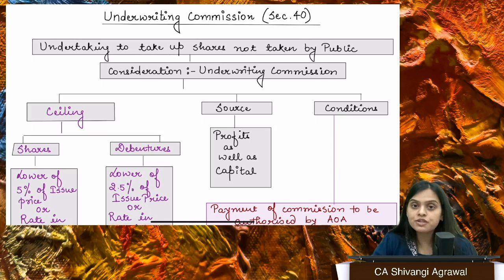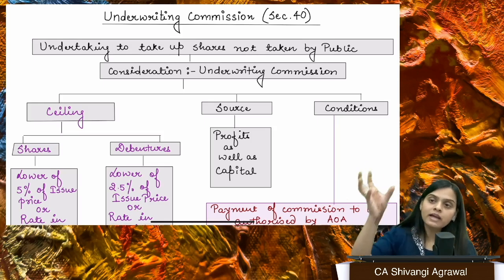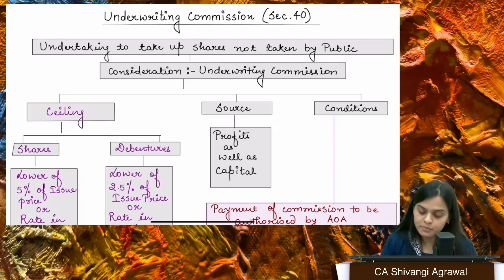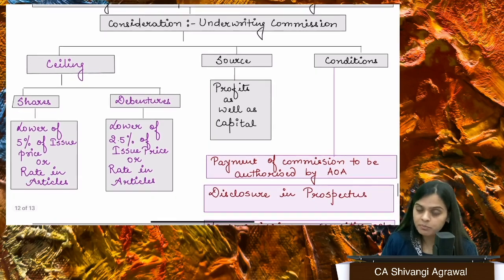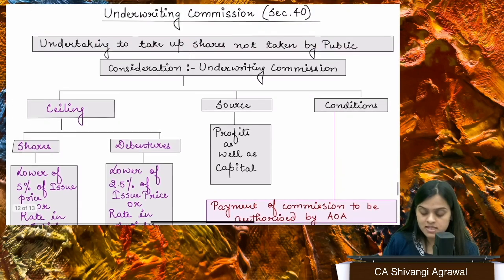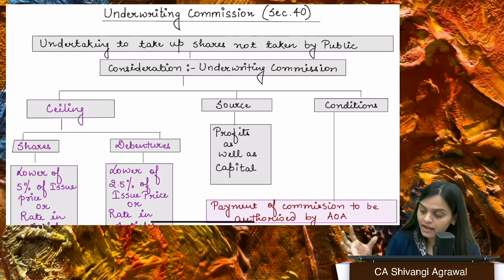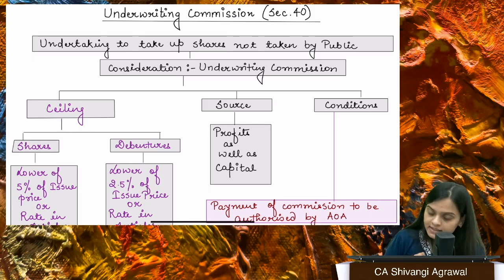Now Section 40. Section 40, one part we have already dealt with. The other part is underwriting commission. Can underwriting commission be paid? What is underwriting? Underwriting is basically a guarantee given by big issue houses, merchant bankers and all that. What they are doing is, they're giving us a guarantee because we are coming up with a public offer. What if the public does not subscribe to our security? So we underwrite our issue.